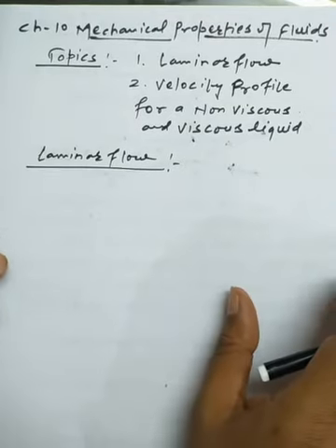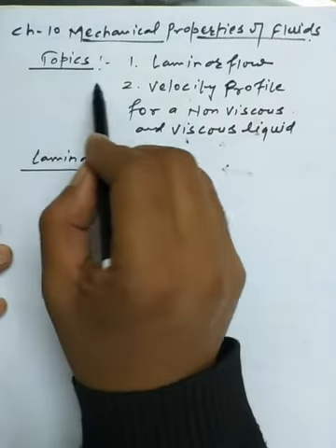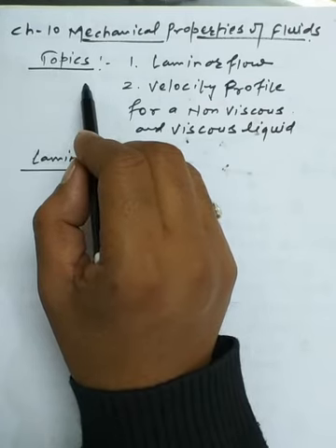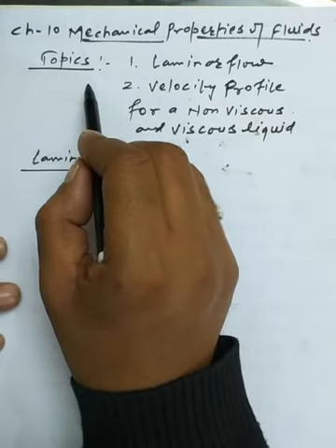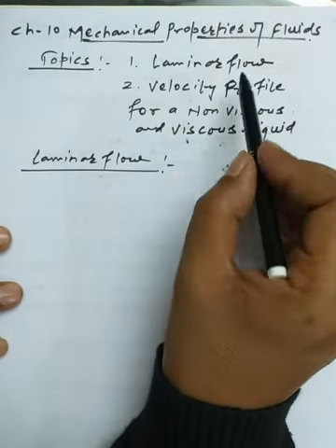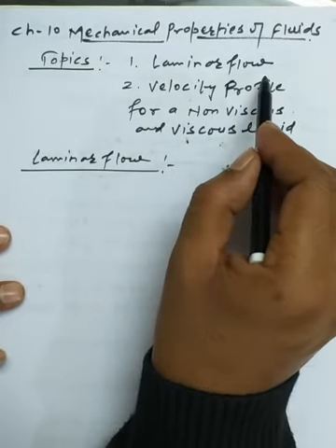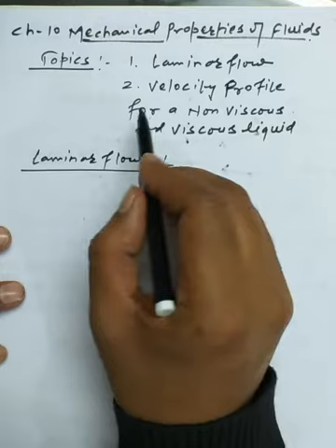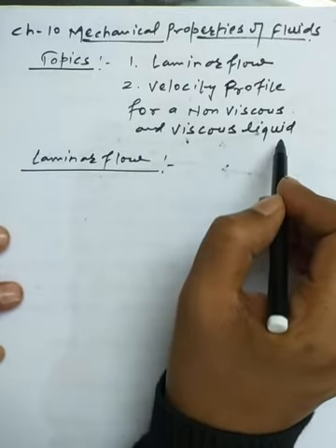Now, dear student, chapter number 10, mechanical properties of fluids, and we have lecture number 2 of fluid dynamics. The topics for discussion here are: first, the laminar flow, and another one, the velocity profile for a non-viscous and a viscous liquid.